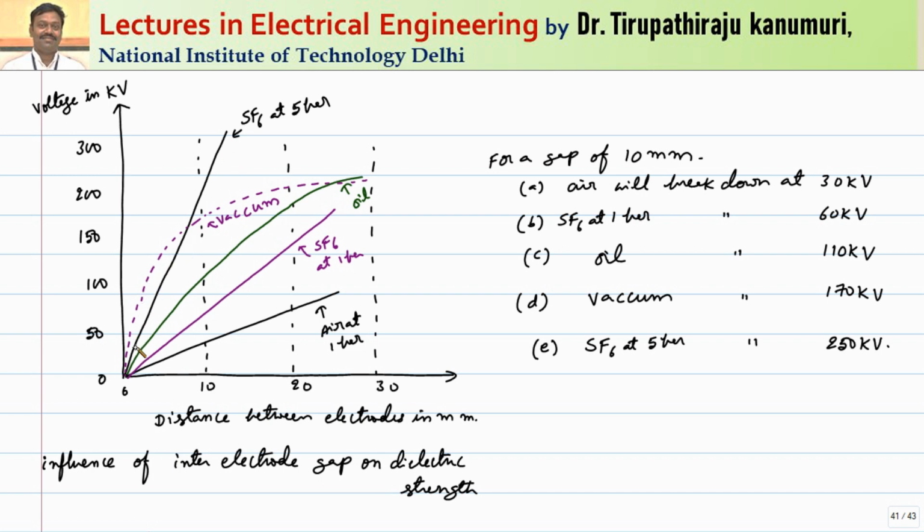From this we can conclude that if you want to go for voltages above 150 kV breakdown strength, then SF6 will be the better option. Otherwise we can go with the vacuum circuit breakers. You can see the comparison here also.